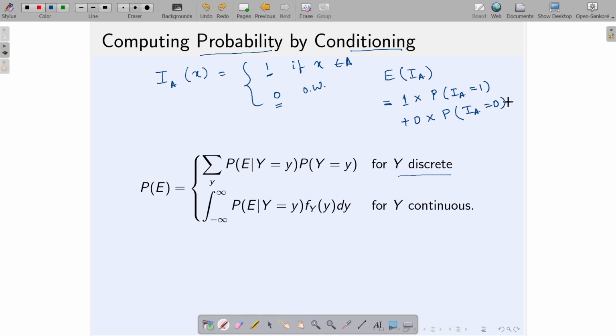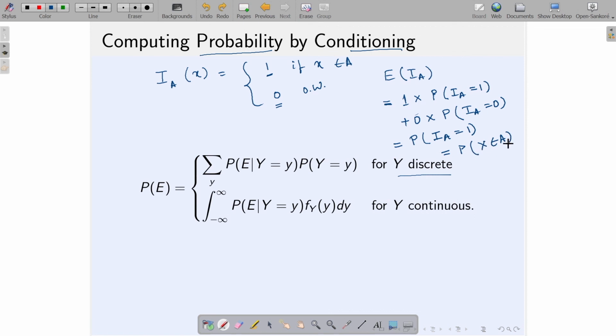The second part does not contribute anything, because it is multiplied by 0. So, that turns out to be the probability that I_A equals 1, and I_A equals 1 if and only if x belongs to A.